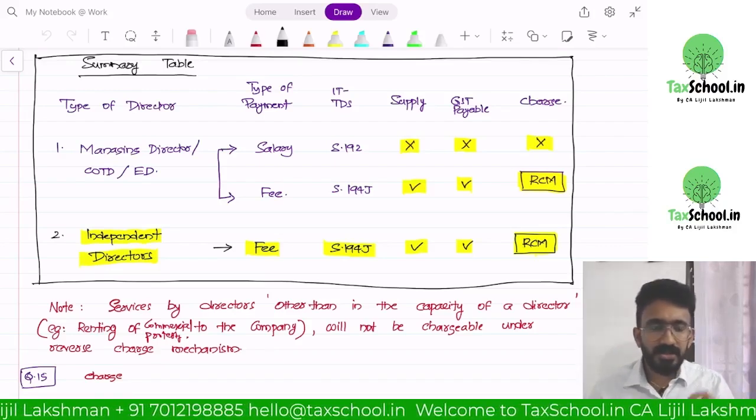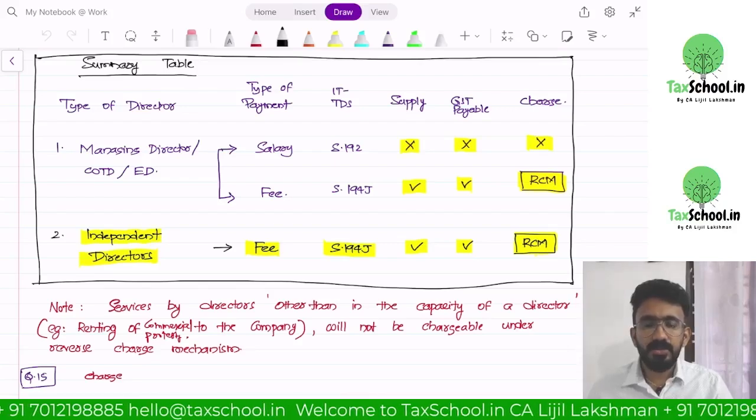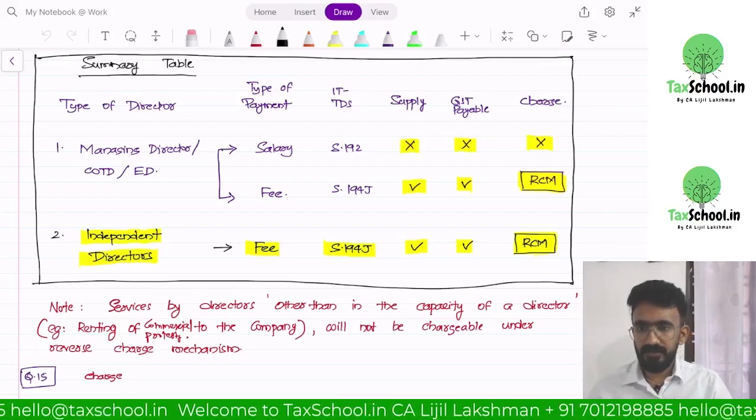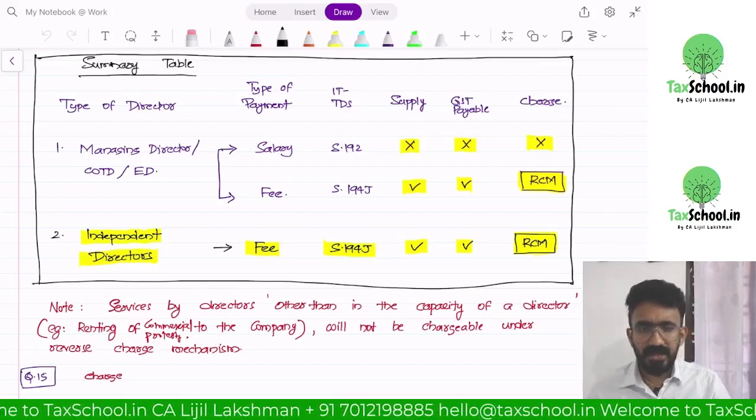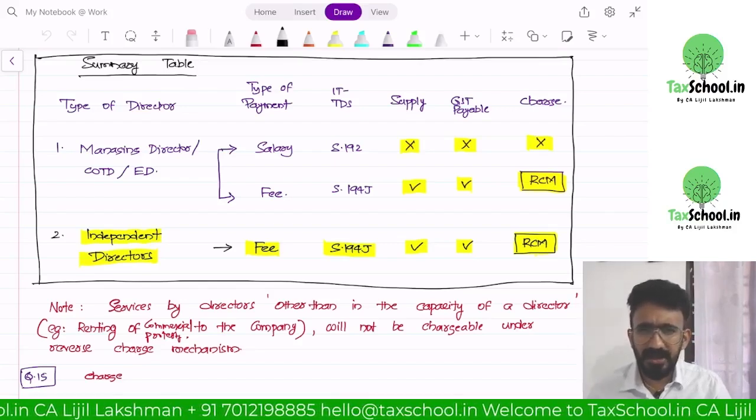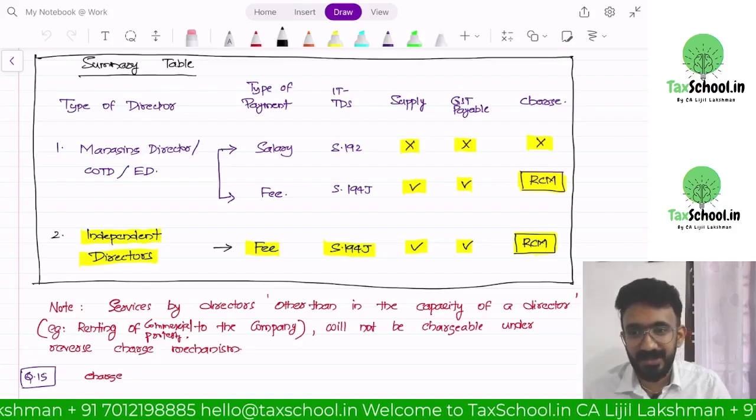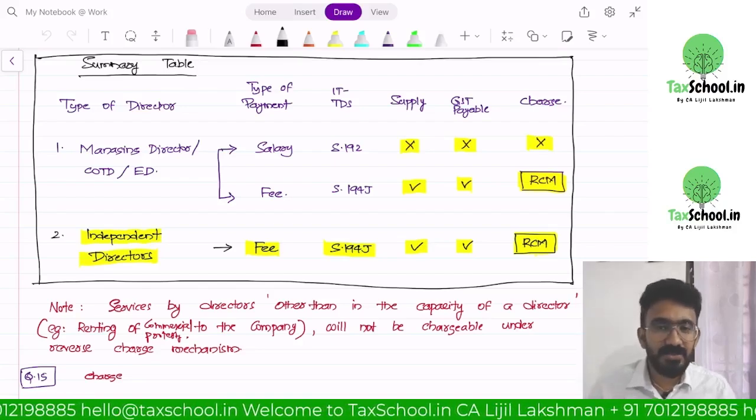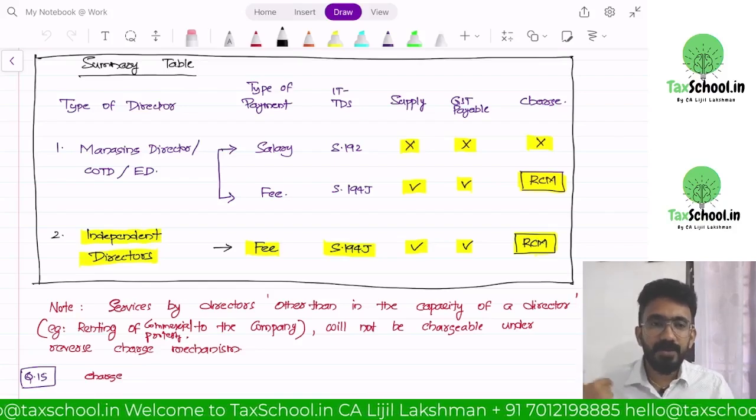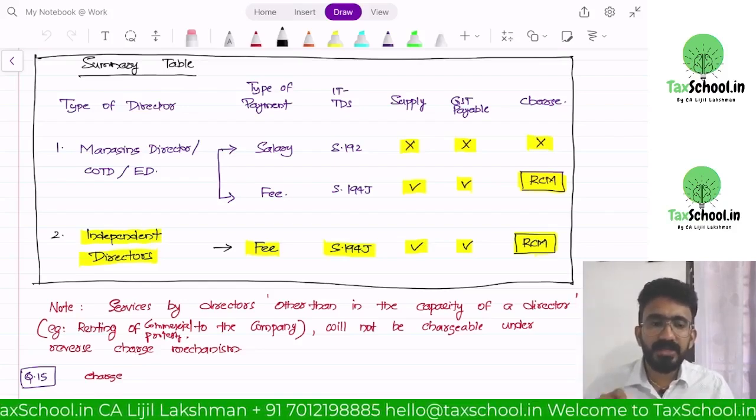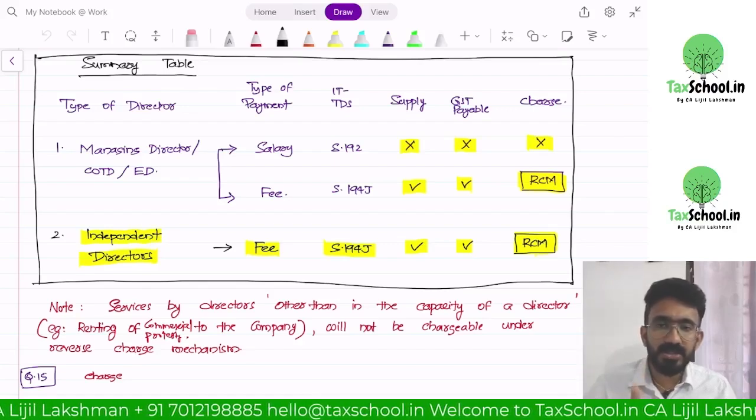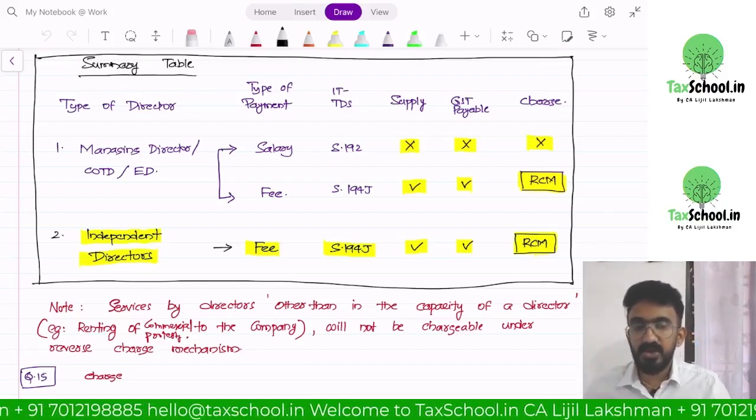So the question here is whether it is taxable or not. If it is salary, GST will not be applicable, because an employee providing services to the employer in the course of employment is not a supply under para 1 of Schedule 3, the negative list. It's not even a supply.